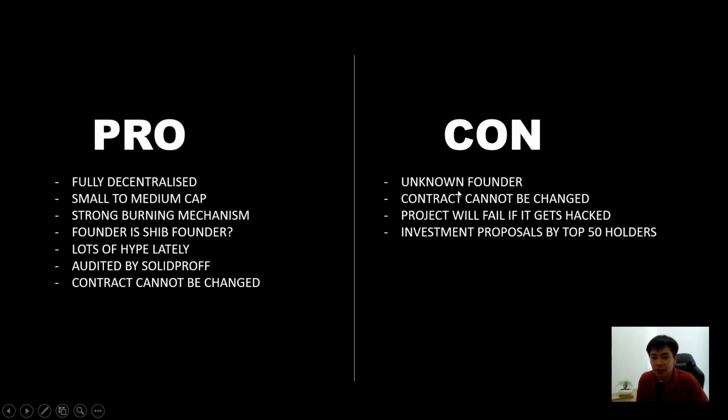The developers cannot make a new version 2 if it gets hacked. So there is some risk involved, but I'm not too concerned, because this is built on Ethereum, and Ethereum is usually quite stable and very difficult to hack, and it has also been audited by Solid Proof. But the risk is still there.